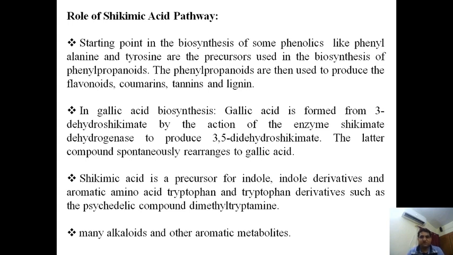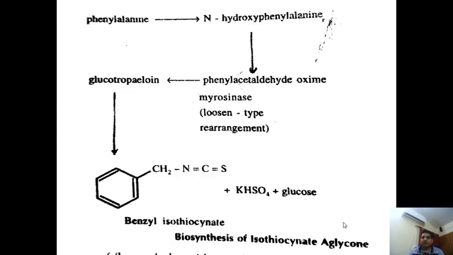In the biosynthesis of gallic acid, it is formed from 3-dehydroshikimate by the action of the enzyme shikimate dehydrogenase to produce 3,5-didehydroshikimate. The latter compound is spontaneously rearranged to gallic acid. So we can say it is also used in the biosynthesis of gallic acid, and it is also a precursor for the indole derivative and aromatic amino acid tryptophan, and tryptophan derivatives such as psychedelic compounds, dimethyltryptamines, and various alkaloids and some aromatic metabolites.